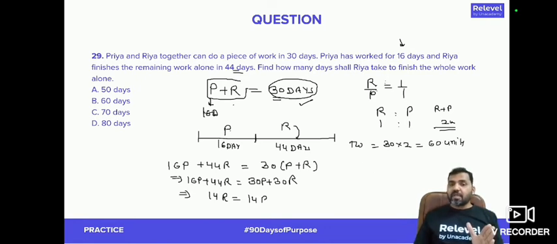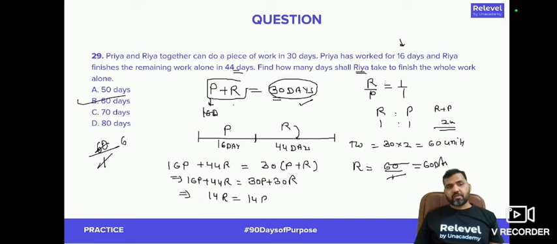If my total work is 60 units, find how many days Riya shall take to finish the whole work alone. Riya alone will be finishing the 60 unit work at a speed of 1 unit per day in how many days? 60 days. So the answer would be option B, right? Total work is 60. Riya is doing 1 unit. 60 upon 1. Answer is 60.